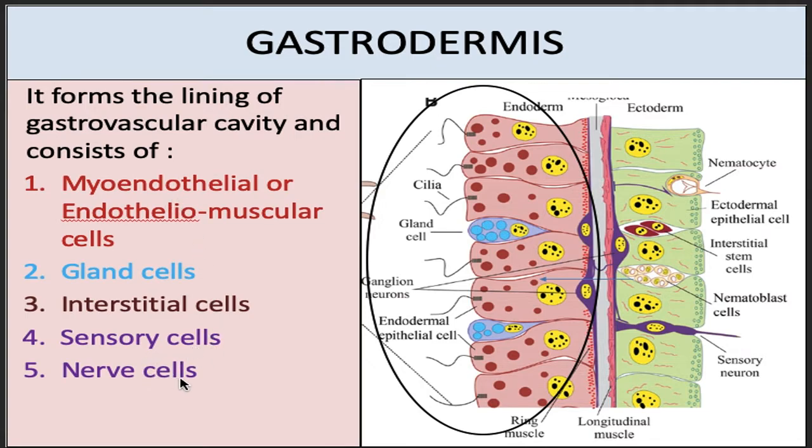Sensory cells and nerve cells, they make whatever part of nervous system is present in Obelia colony. Sensory cells, they are embedded in between myoendothelial cells, and nerve cells, they form a network like structure at the base of gastrodermis.